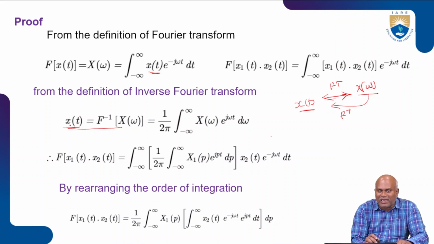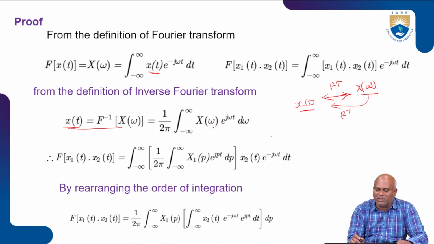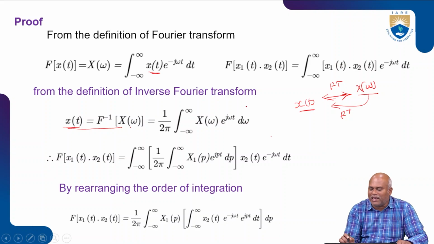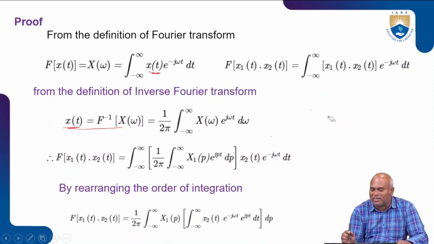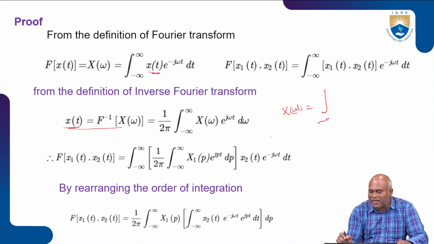So x of t is equal to the inverse Fourier transform of x of omega, equal to 1 by 2 pi times the integration from minus infinity to plus infinity of x of omega e power j omega t d omega. As per the Fourier transform condition, I write the equation here: x of omega is equal to the integration from minus infinity to plus infinity of x of t e power minus j omega t dt.